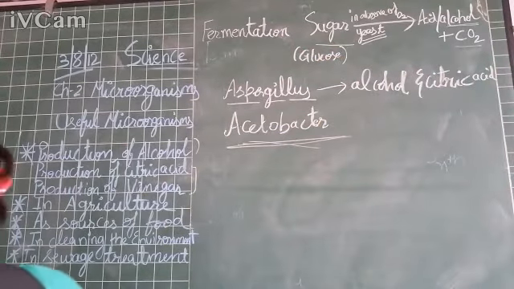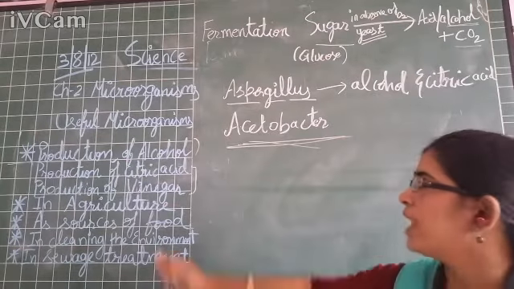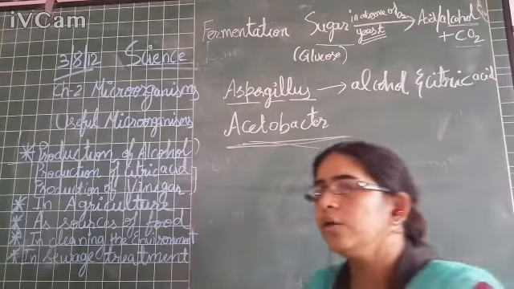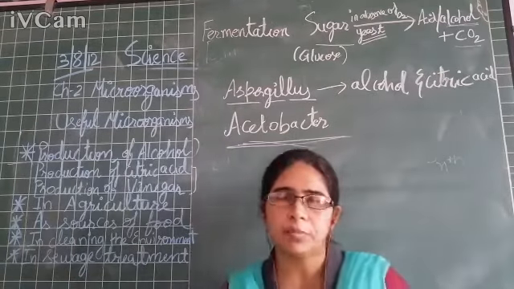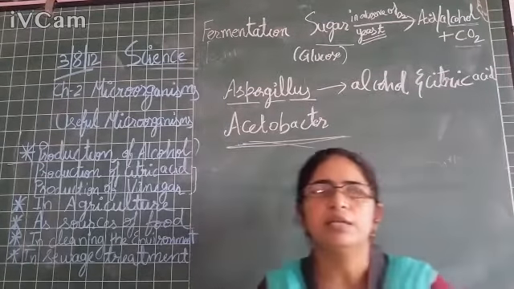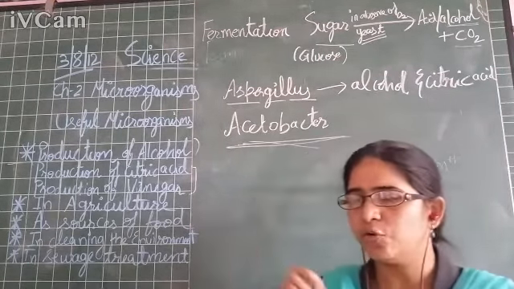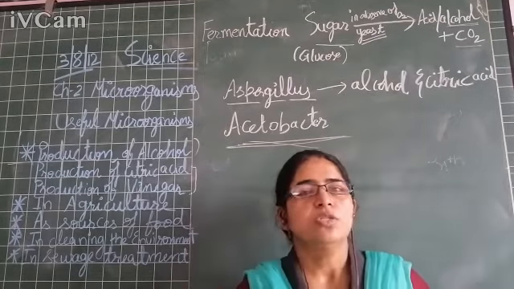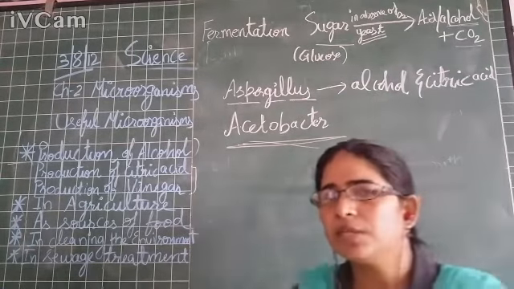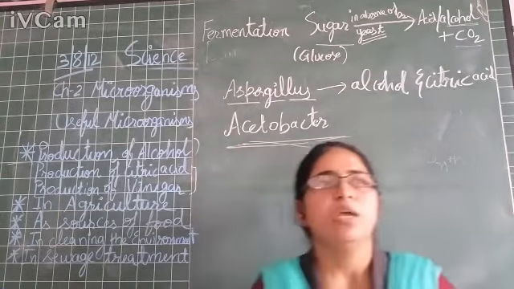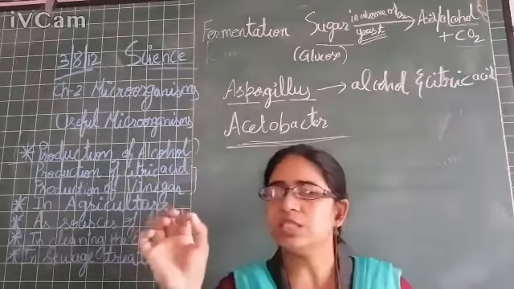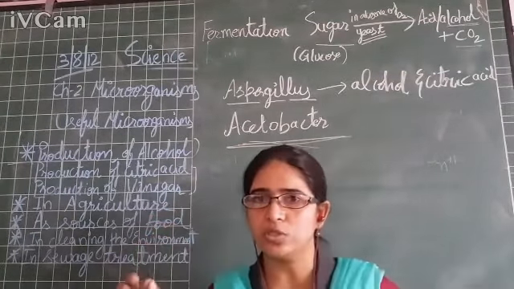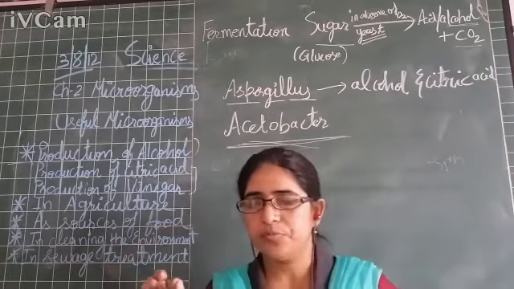Now, next is agriculture. You have studied in class 6 about leguminous plants, right? They are plants which have root nodules. In their roots, they have nodules. The example is the pea. If you see the roots of the pea, you can see the nodules, right? That is the clots, right?